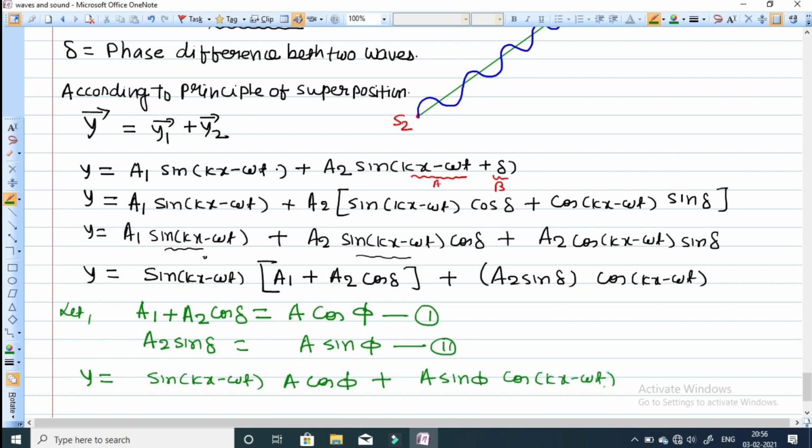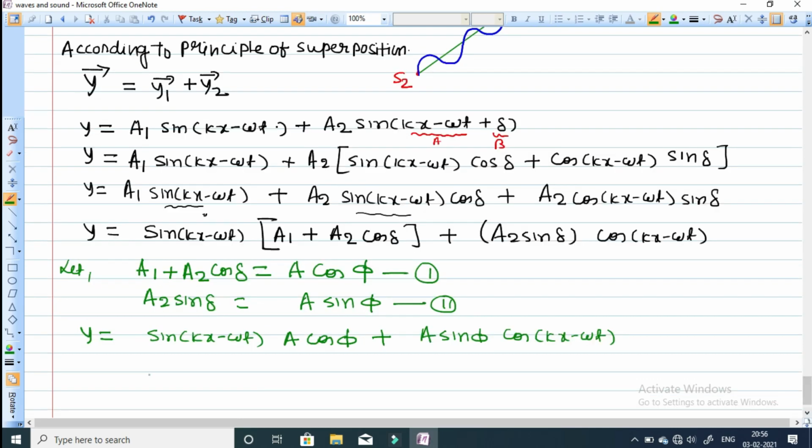A is common to both these terms, so y will be equal to A out: sine of kx minus omega t into cos of phi, plus sine of phi into cos of kx minus omega t.